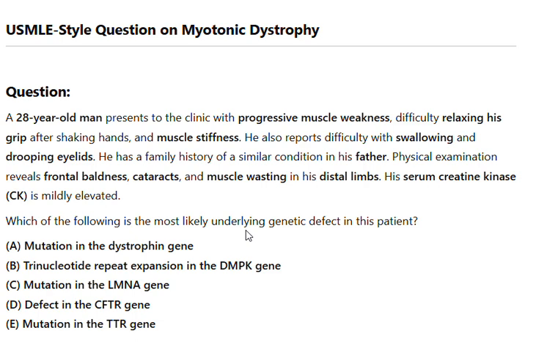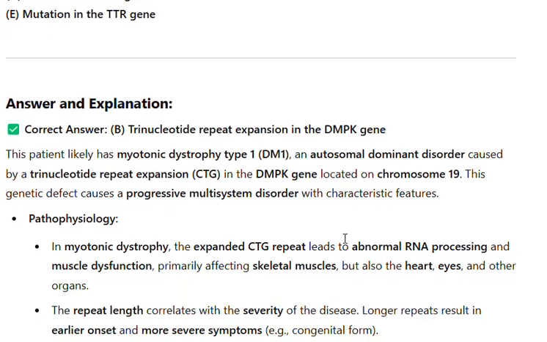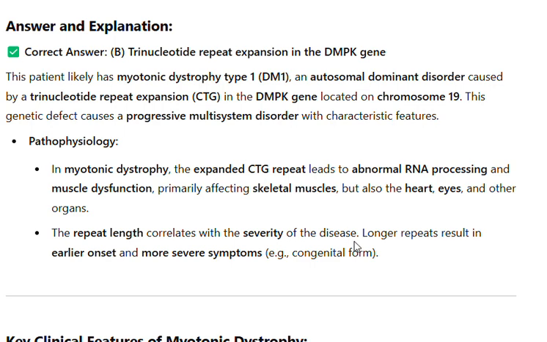This patient likely has myotonic dystrophy type 1, DM1, an autosomal dominant disorder caused by a trinucleotide repeat expansion, CTG, in the DMPK gene located on chromosome 19. This genetic defect causes a progressive multisystem disorder with characteristic features. Pathophysiology. In myotonic dystrophy, the expanded CTG repeat leads to abnormal RNA processing and muscle dysfunction, primarily affecting skeletal muscles, but also the heart, eyes, and other organs.